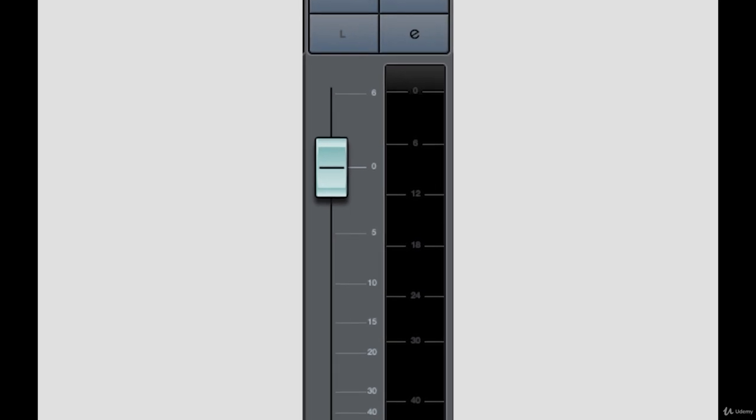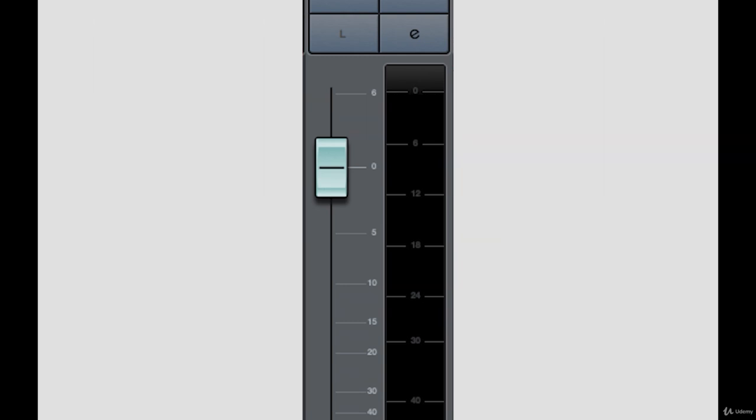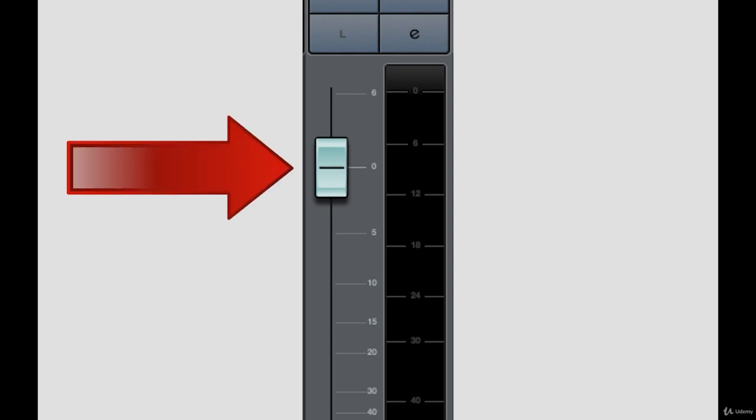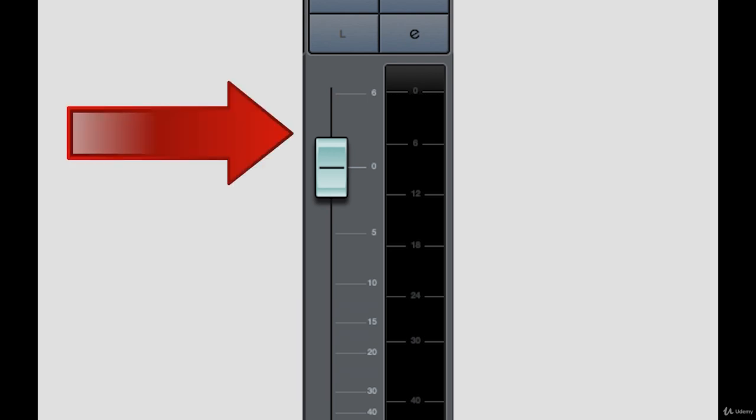But the values on this fader actually refer to something else, and here is where most people get confused again. The measurement on this fader indicates how much this fader is adding to or subtracting from the signal. So if the fader is at 0, which is its default position, it has 0 effect on signal level. If it's at -3, you're turning the signal down by 3 decibels. If it's at +3, you're turning it up by 3 decibels.